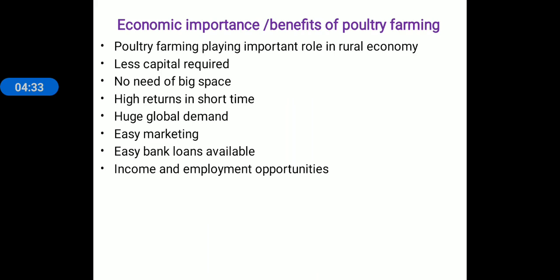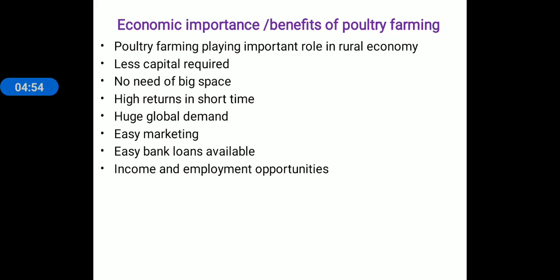Now, what are the economic importance or benefits of poultry farming? See, poultry farming plays an important role in the rural economy. In villages, it is the most profitable business people are doing.